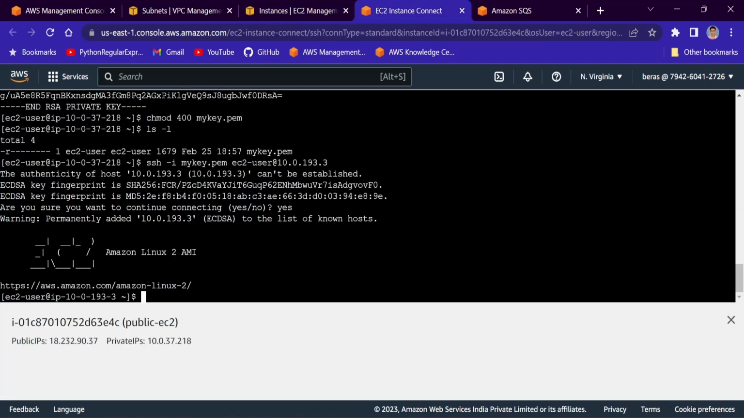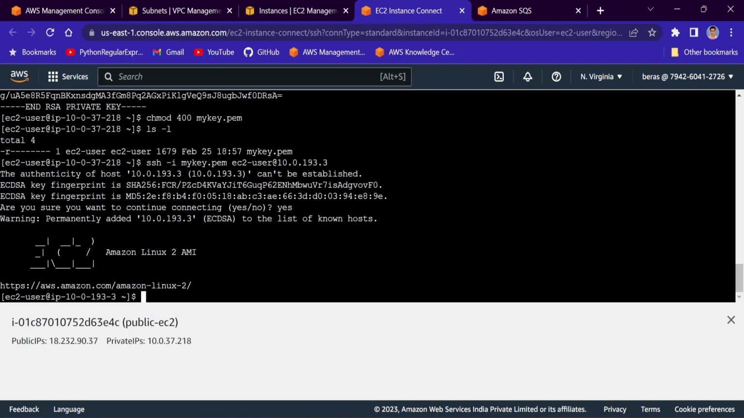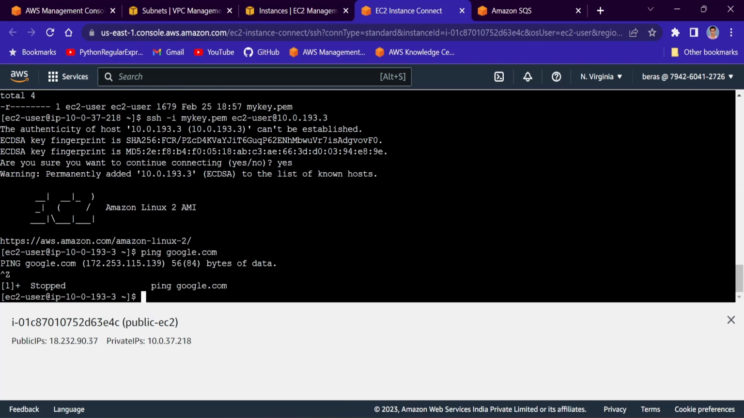Okay. Now I'll check whether this EC2 instance can connect to the network or not, whether it can ping google.com or anything else which is there in public network, right? So I'll go for ping google.com. Okay, you see it's not working. Okay, so this is not connected to the outside world or the internet.